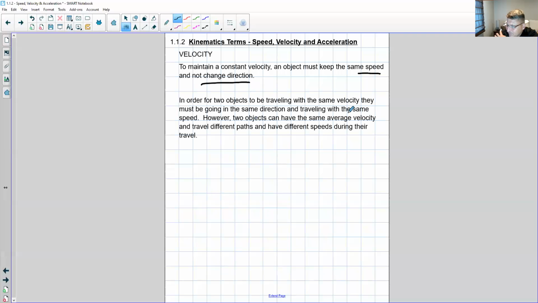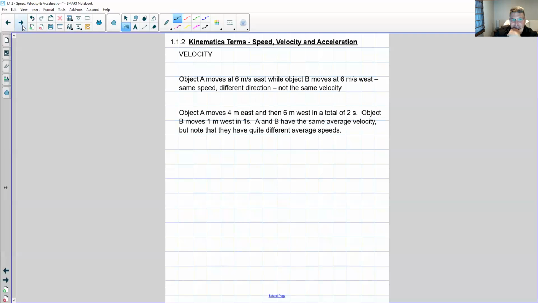So for two objects to be traveling at the same velocity, you have to go in the same direction with the same speed. But that's for the same instantaneous velocity. You can have the same average velocity and yet have different instantaneous velocities during the trip. Let's examine that through some examples.